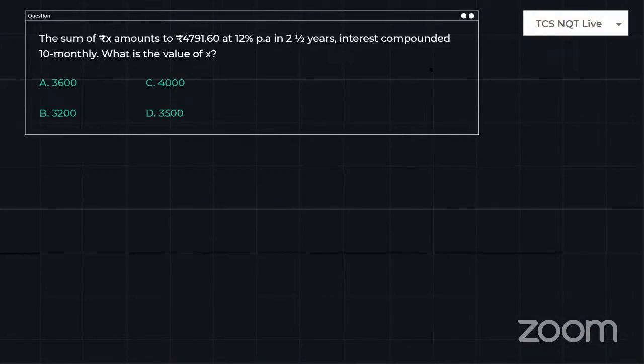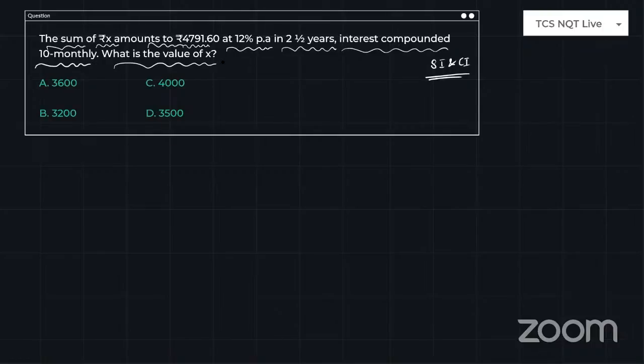Just look into the next question. This is a problem related to simple interest and compound interest, which is a very interesting one. The sum of rupees X amounts to 4791.60 at 12% per annum in 2.5 years. The interest is compounded every 10 months. What is the value of X?